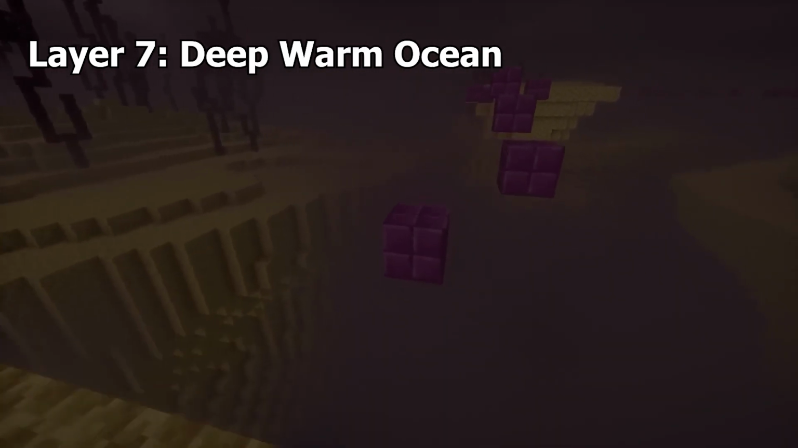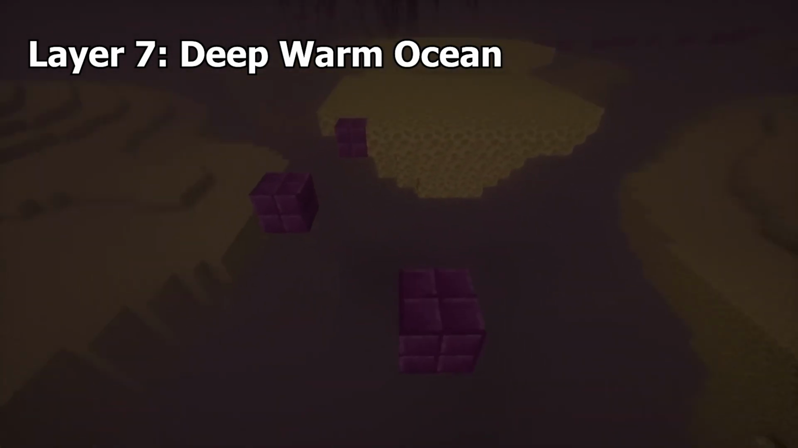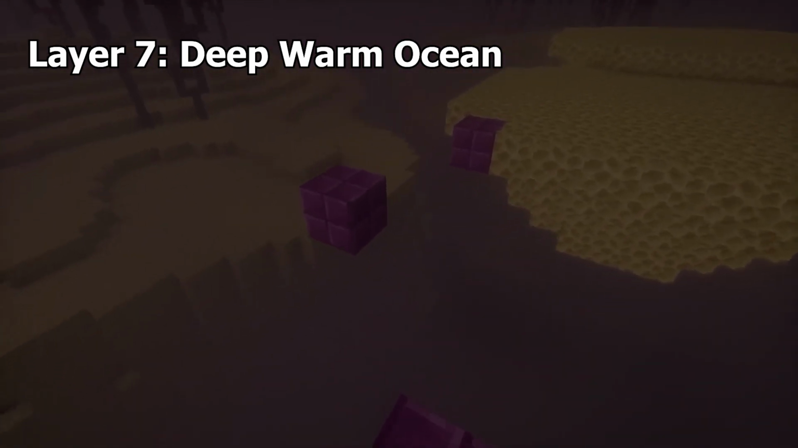Deep Warm Ocean. These are a removed type of ocean that had all the features of a deep and warm ocean combined. It is now no longer possible for these oceans to generate.